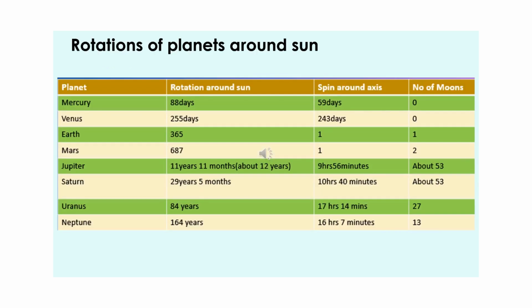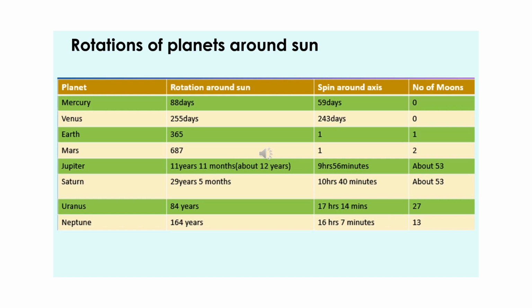Rotations of planets around Sun. Here you can see the list of all the planets and their time taken to rotate around the Sun. Based upon the distance, you can see Mercury takes the least time to do a complete rotation around the Sun, whereas Neptune takes 164 years to do one rotation around the Sun, which is highest.